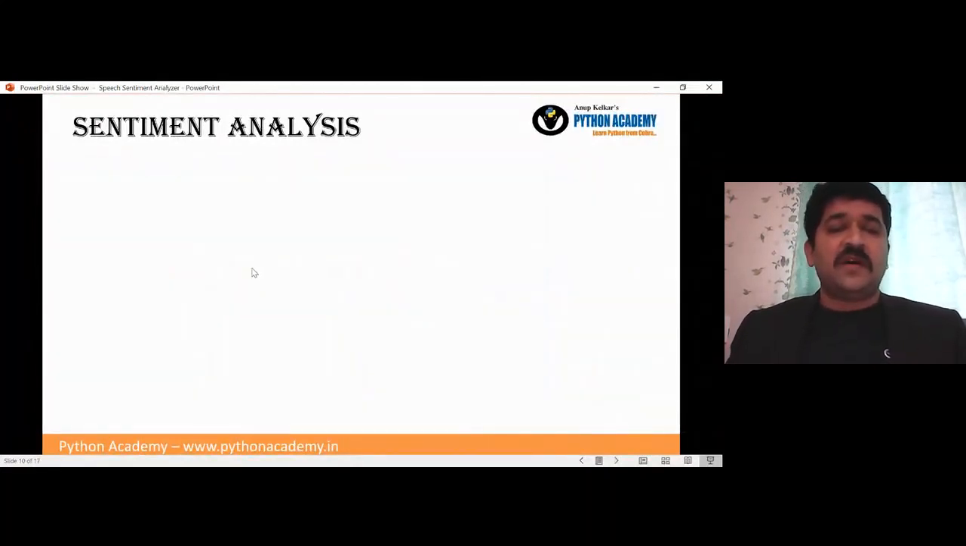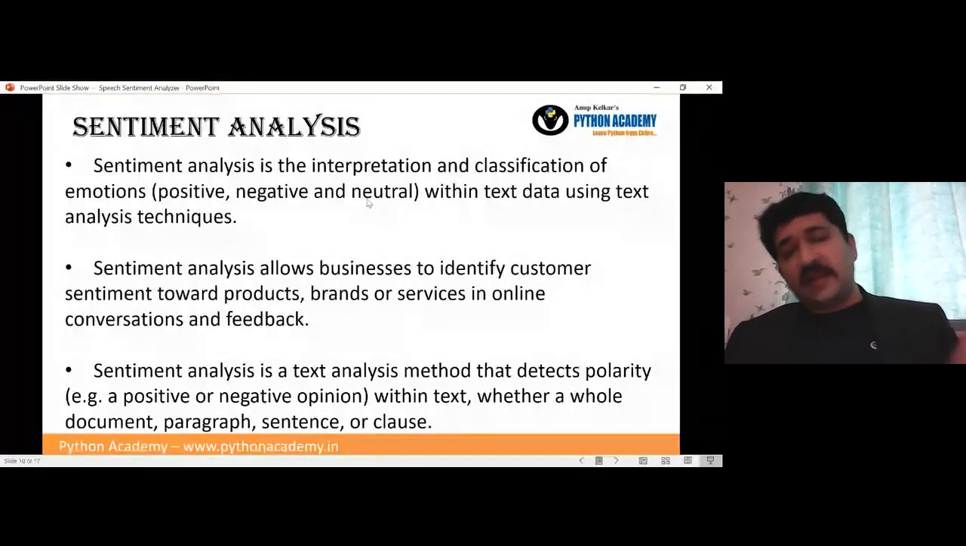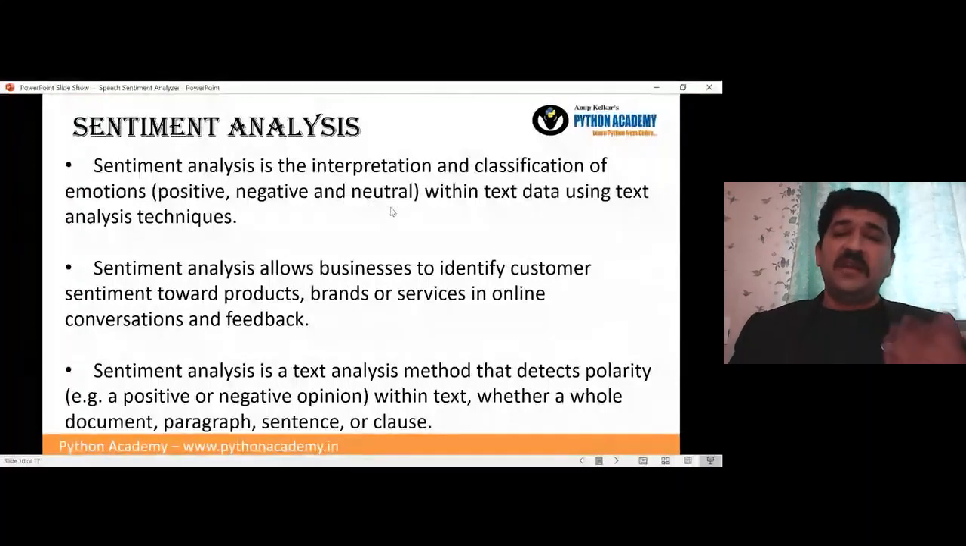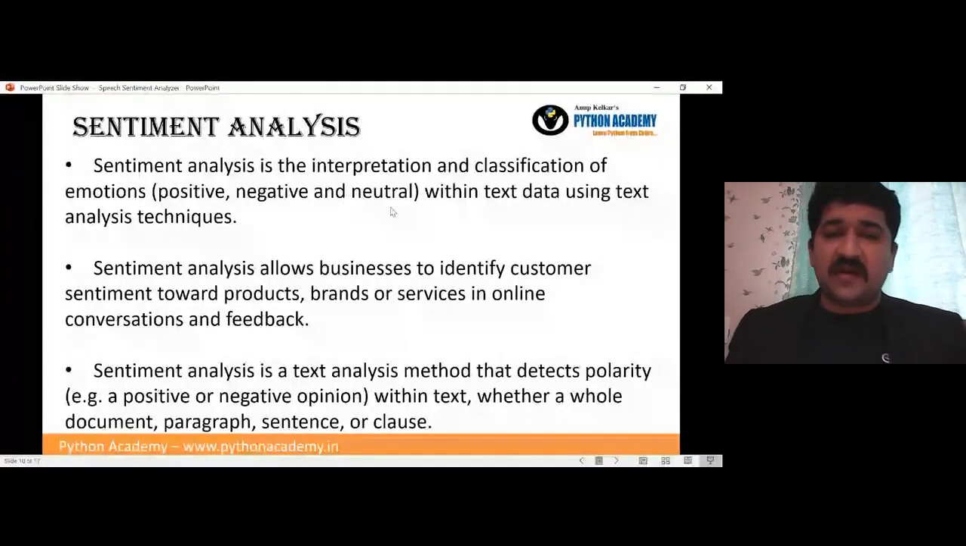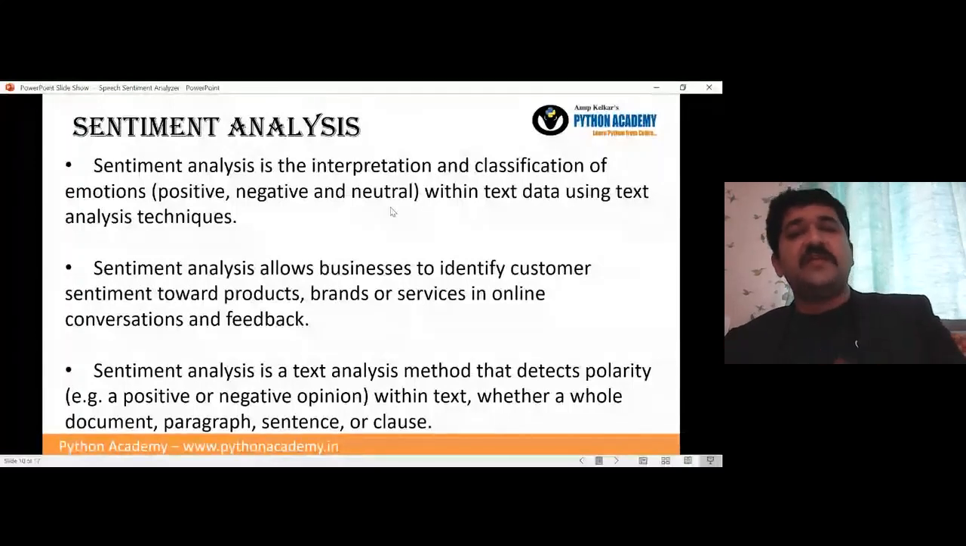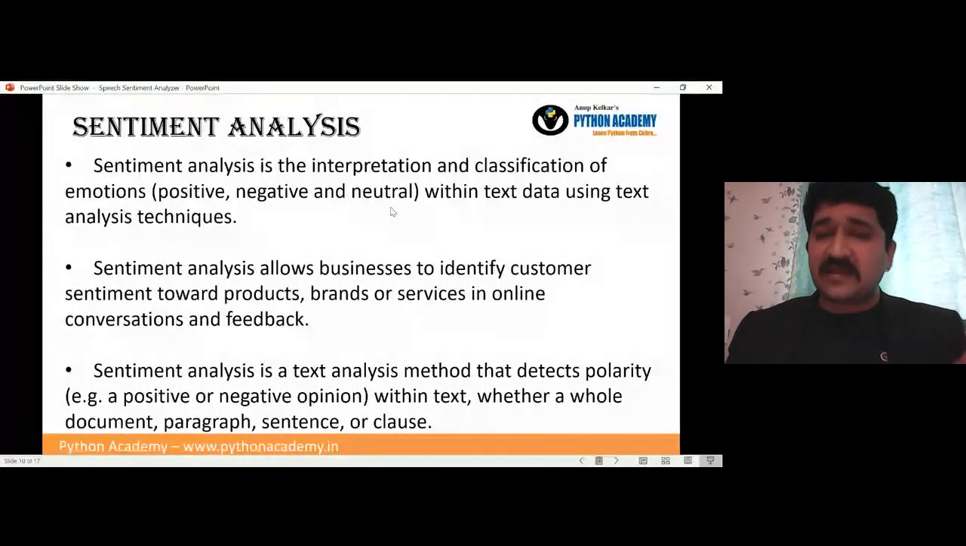So when we talk about sentiment analysis, it is the interpretation and classification of emotions, basically positive, negative, neutral. Now you can divide that also, like highly positive or happy, loving. Negative we can have sad or totally frustrated. In neutral also we can have joyful. So we can divide that also. Again, it depends on how the sentiment analyzer is defined.